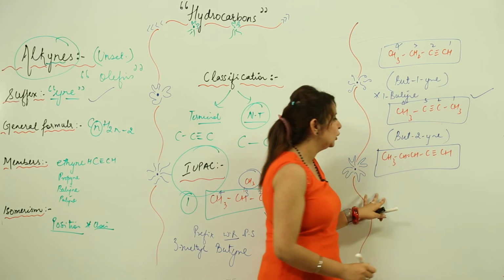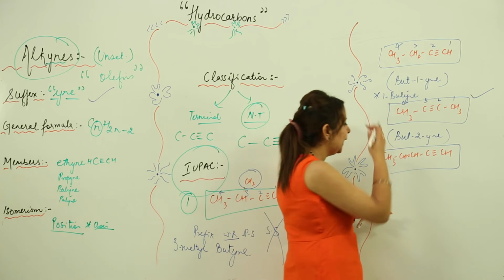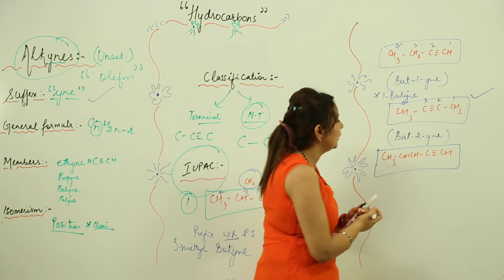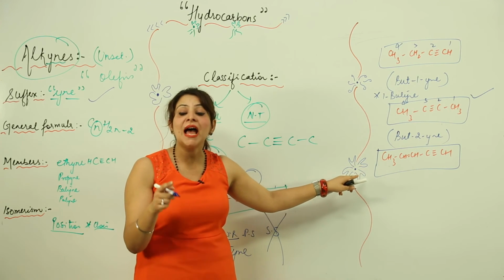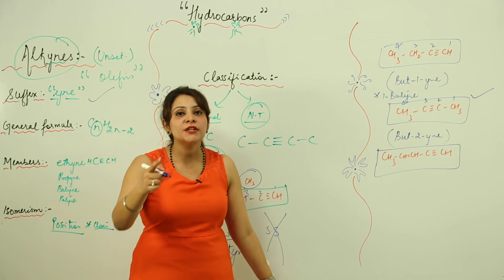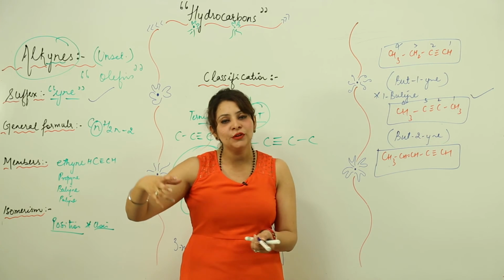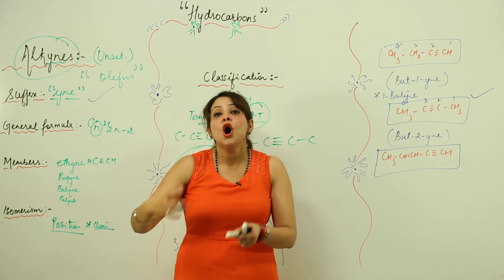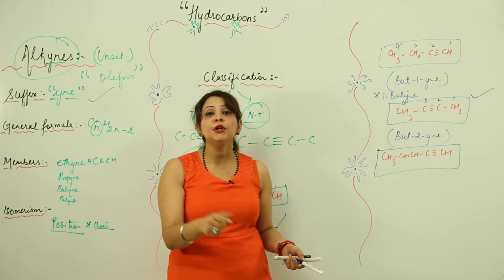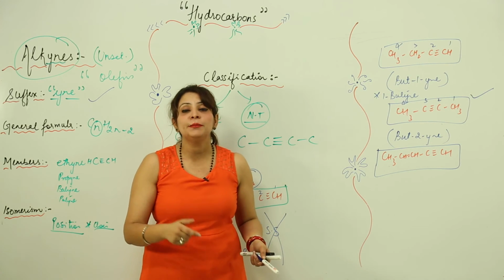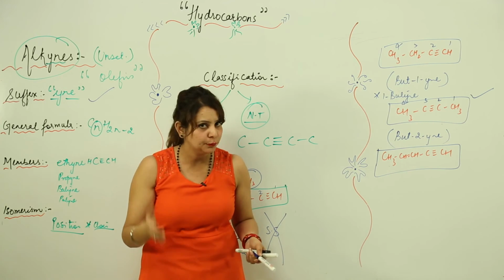The next one is this. Again my parent chain, no side chain, that means no substituent, we can skip the prefix. Again now it's time to number it. What you can see in this chain is that it includes the triple bond as well as the double bond. So now the question arises: how are you going to number it, whether you are going to number the carbon with double bond with a minimum number, or the carbon with triple bond with a minimum number, right? So what you need to do is give the lowest number to the carbon which carries the triple bond, right?